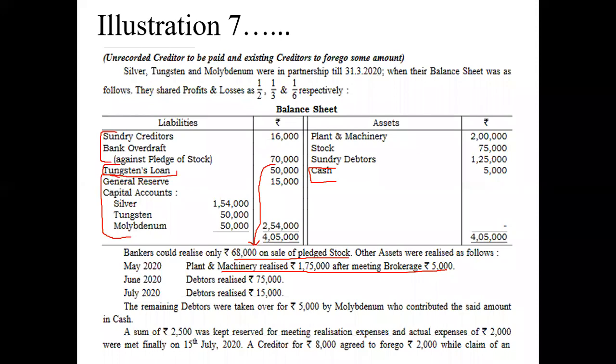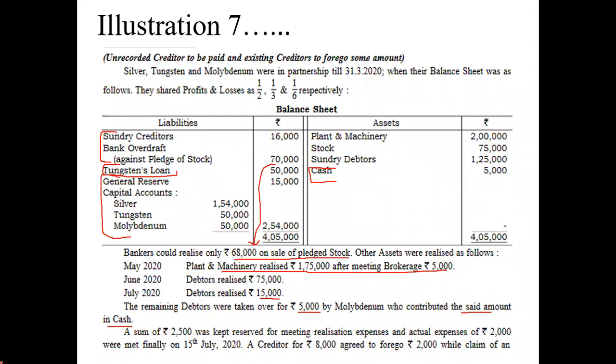Then debtors realized 75,000. Again, July debtors realized 15,000, plus the remaining debtors were taken over by Mr. Molly at rupees 5,000, but the said amount was paid in cash. When the amount is paid in cash by any of the partners, that partner behaves like an outsider only. If he had taken it on own account, then we would have had to adjust his account, but here there is no problem, because Molly has taken the debtors and immediately paid cash. If it were Molly or anyone else, we would still take cash from them. So as we took cash from Molly, he behaves like an outsider. So there is no partners' adjustment here. Straight away we got 5,000 and that 5,000 will be distributed among the partners.